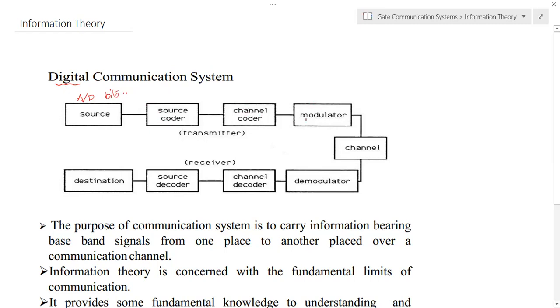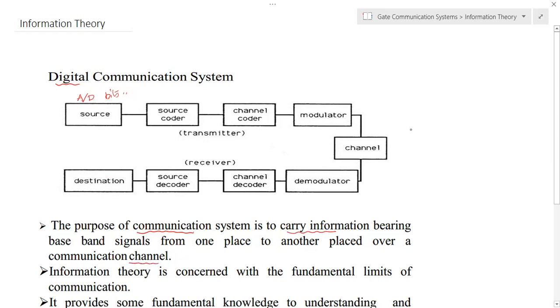After that we can see a modulator, with the different types of modulation schemes that we already discussed. We can use any one of the modulation schemes. After that you can see the channel, and at the receiver side you can see just the opposite of all these things: demodulator, channel decoder, source decoder, and destination. Basically, a communication system is used to carry information from one place to another, or we can say from source to destination through this channel.